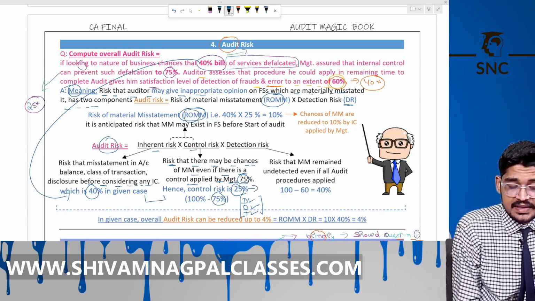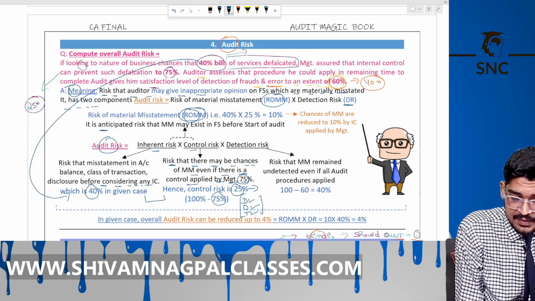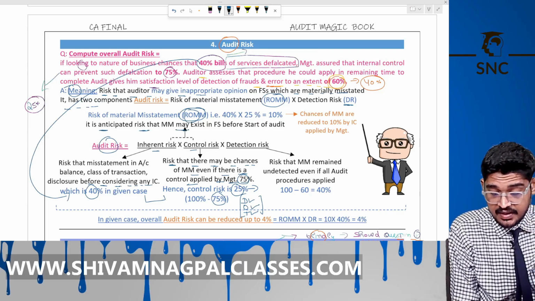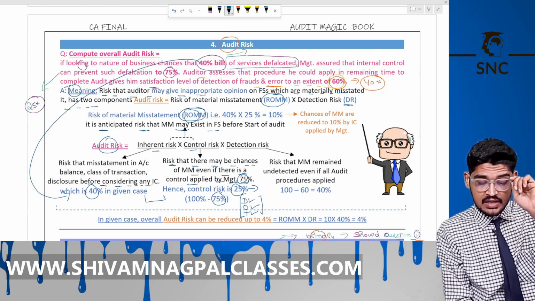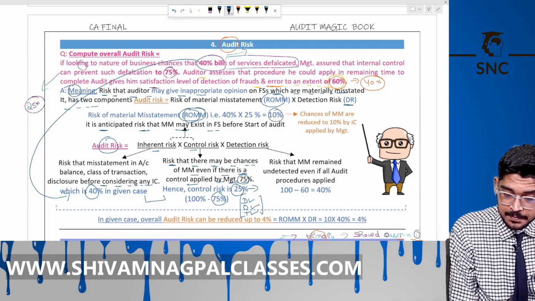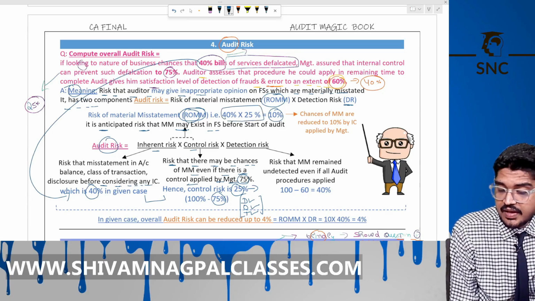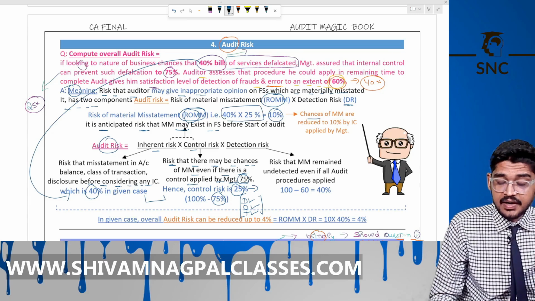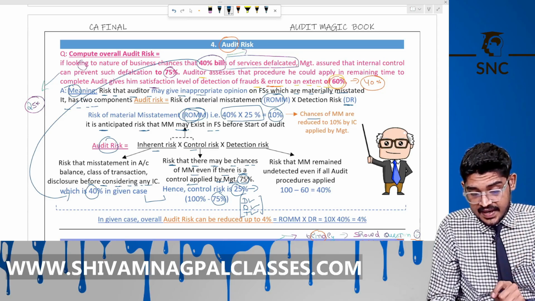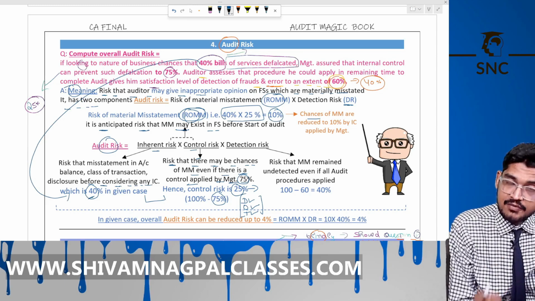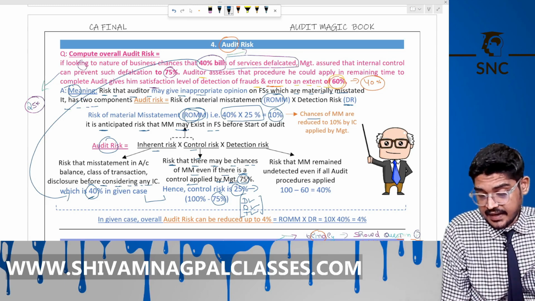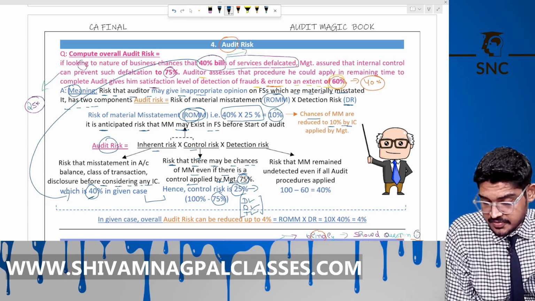That is the anticipated risk that material misstatement may exist in the financial statements before the start of the audit. This is the 10%. Okay, the chances of material misstatement are reduced to 10%. Earlier it was 40% before control; after control is applied by the management, it is reduced to 10%.